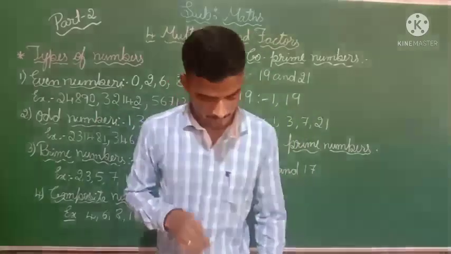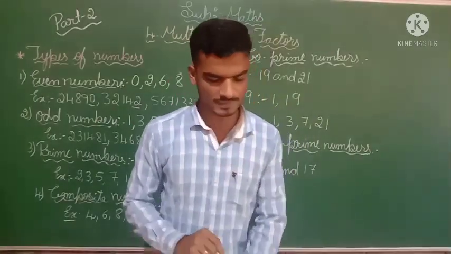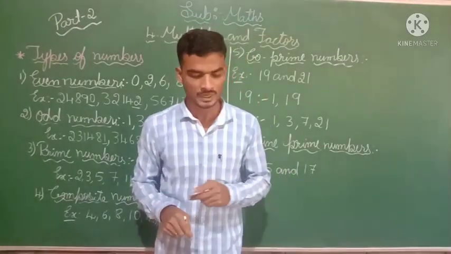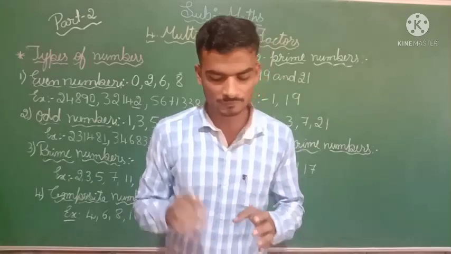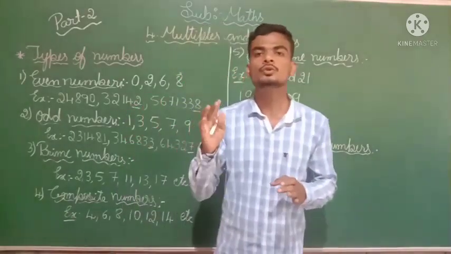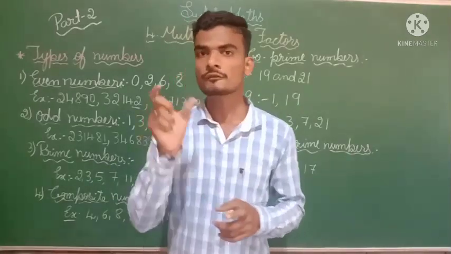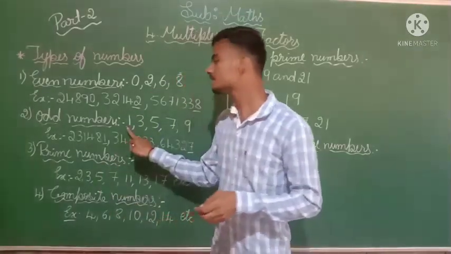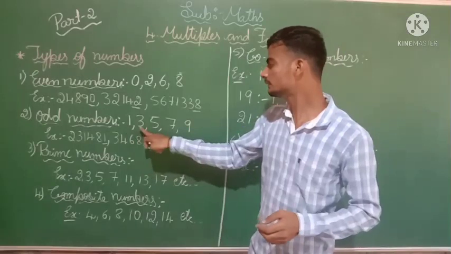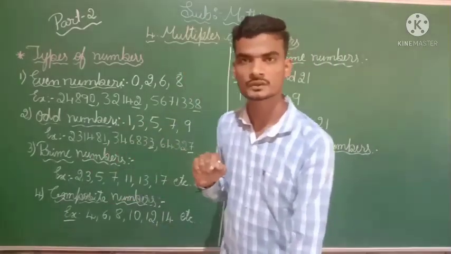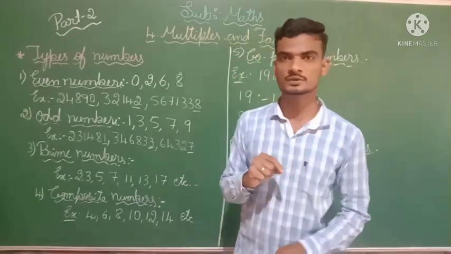Next we will see, in exercise 4.2 A, the second question they have given. Write all odd numbers from 240 to 250. What are all the odd numbers you are going to form? See here, at last it should end with 1, 3, 5, 7, 9. Means 241. Okay, you fill this in your textbook.